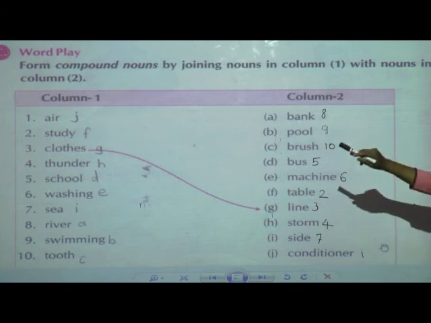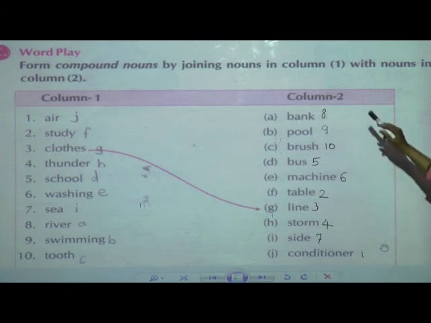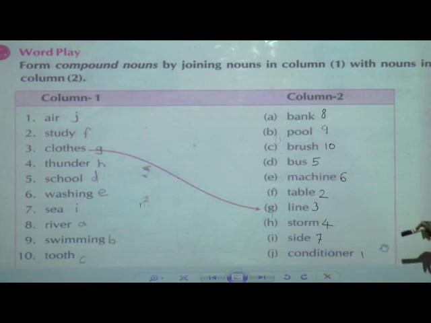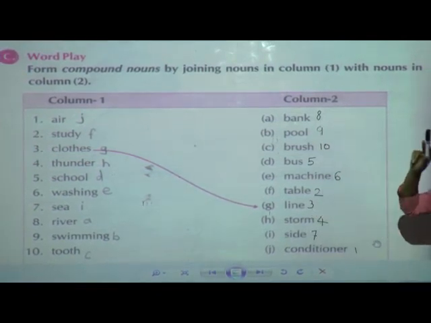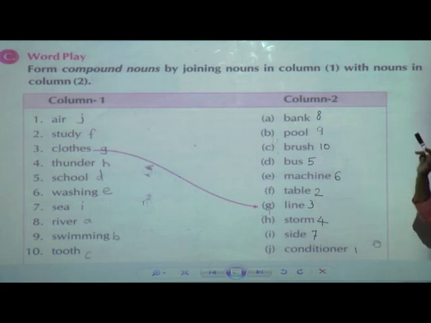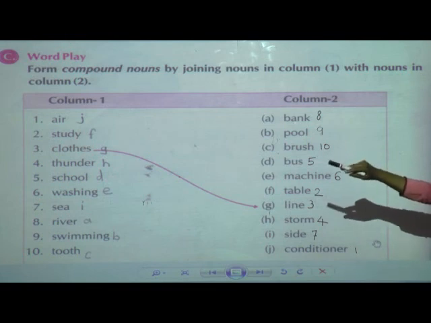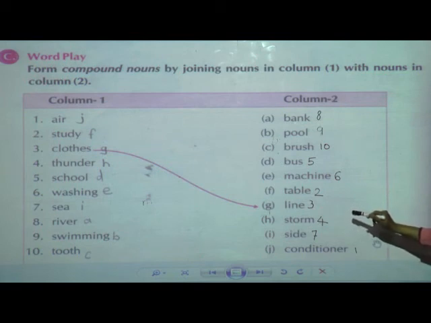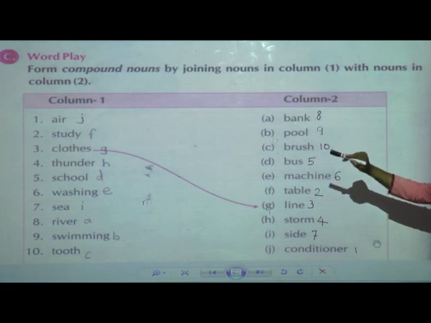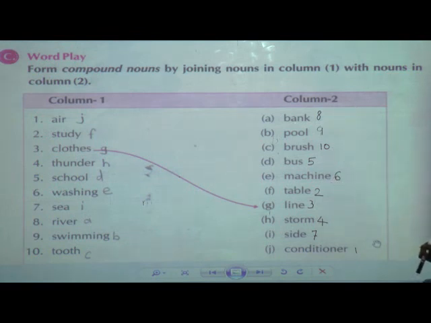Study table. Clothes. Which will be the joining word to clothes from these words? It will be line, the one with which we dry our clothes. So clothes line. Next, thunder. What will be the joining word to thunder? Yes, students, it is storm. Thunder storm. Next, school. From these words which will be the joining word to school? It is bus.